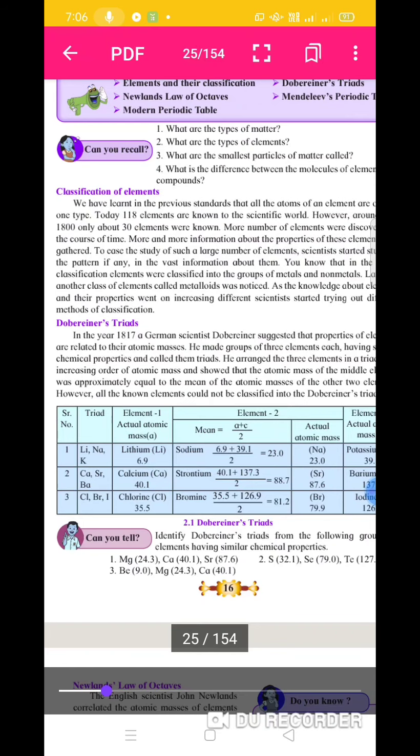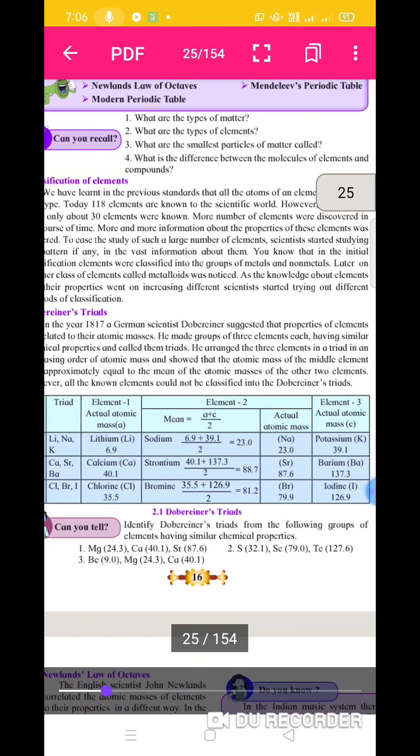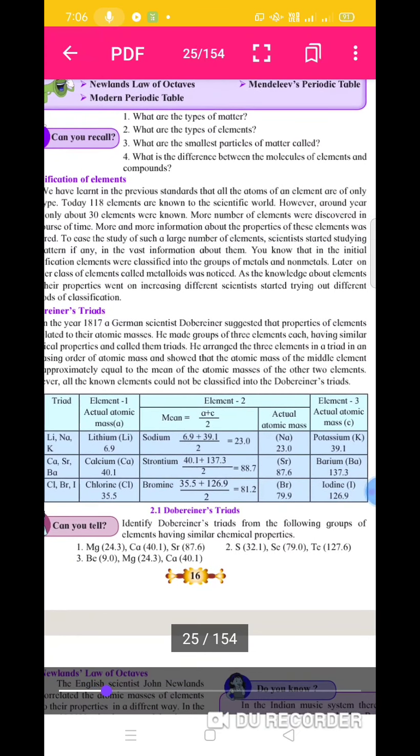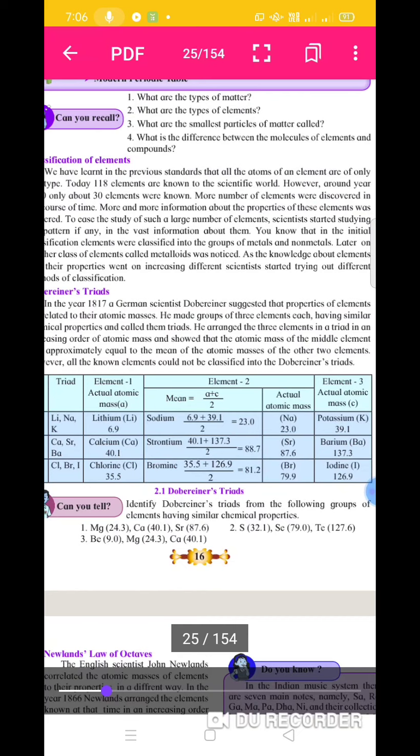Third question: what is the smallest particle of matter called? The smallest particle of matter is called an atom. Very tiny particles, the smallest particle of matter, called an atom.